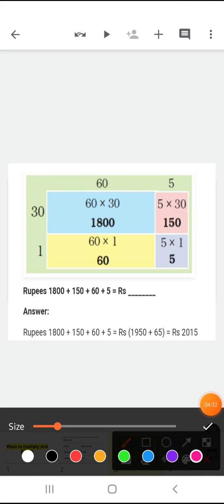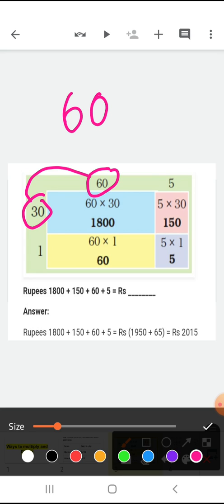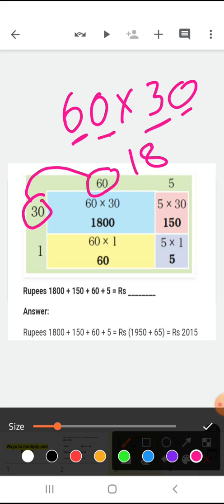Now first of all, what you have to do, you have to multiply this 30 by 60. So when you multiply 30 and 60, it will be 60 and 30, same thing. It will be 6 multiplied by 3, it is 6 3s are 18, and how many zeros? 1 and 2. So 2 zeros, 1800. So we will write here 1800.